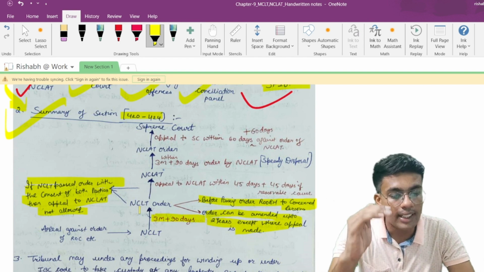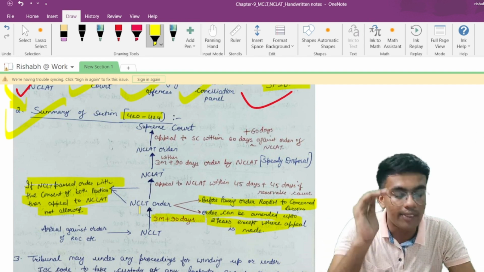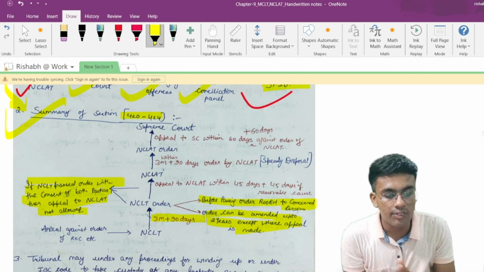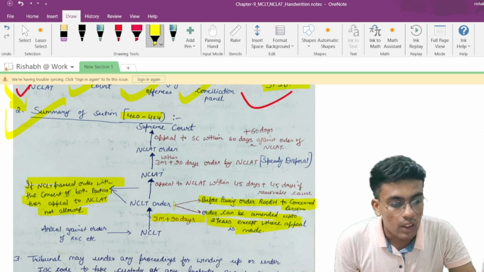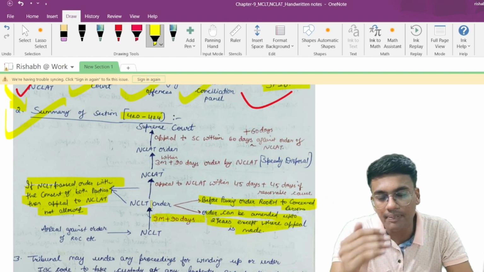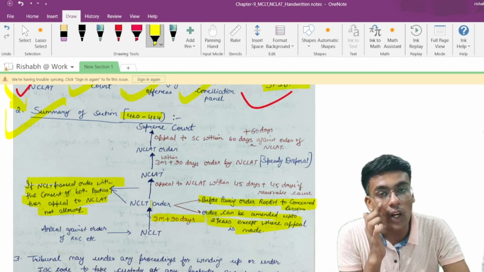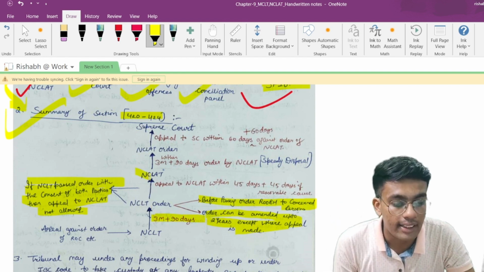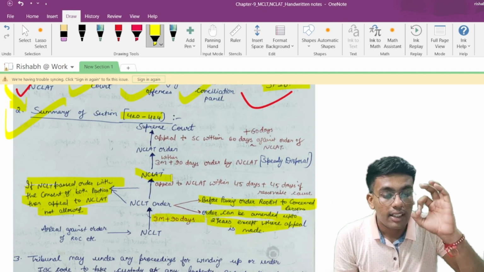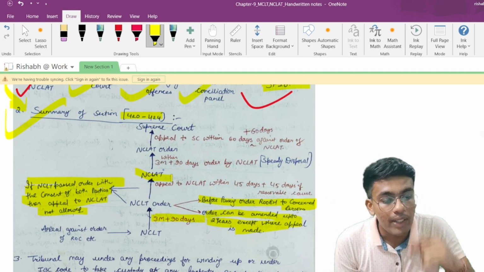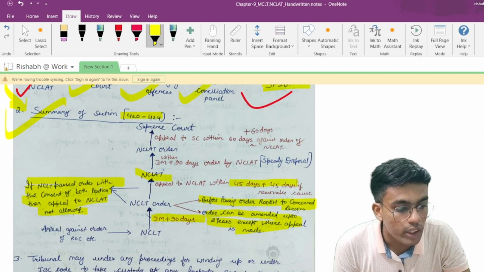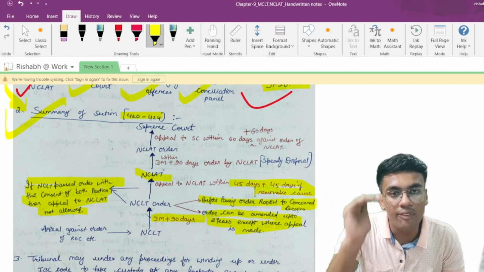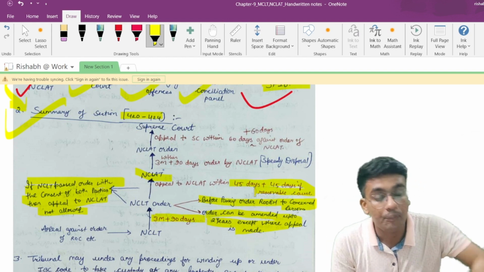NCLT: you made an appeal, NCLT passed the order within 3 months plus 90 days of extension is also allowed, and these are the 3 points which have been highlighted on both the sides of this chart, which are very important. Now order is made by the NCLT and you are not satisfied with the order of the NCLT. Now what you can do, you can make further appeal to NCLAT, that is your National Company Law Appellate Tribunal, and appeal can be made within 45 days plus 45 days of extension is also allowed. That means 45 days of condonation of delay is also allowed if there is a reasonable cause.